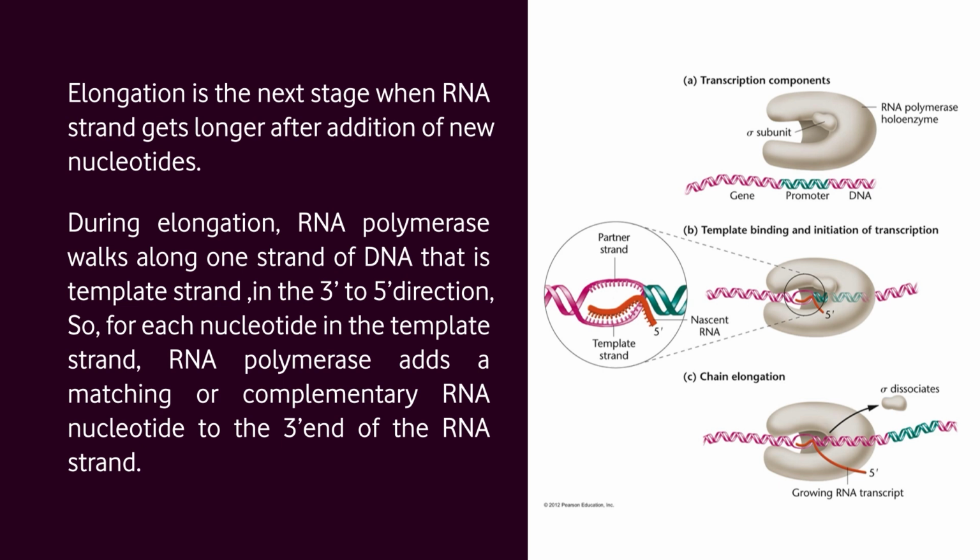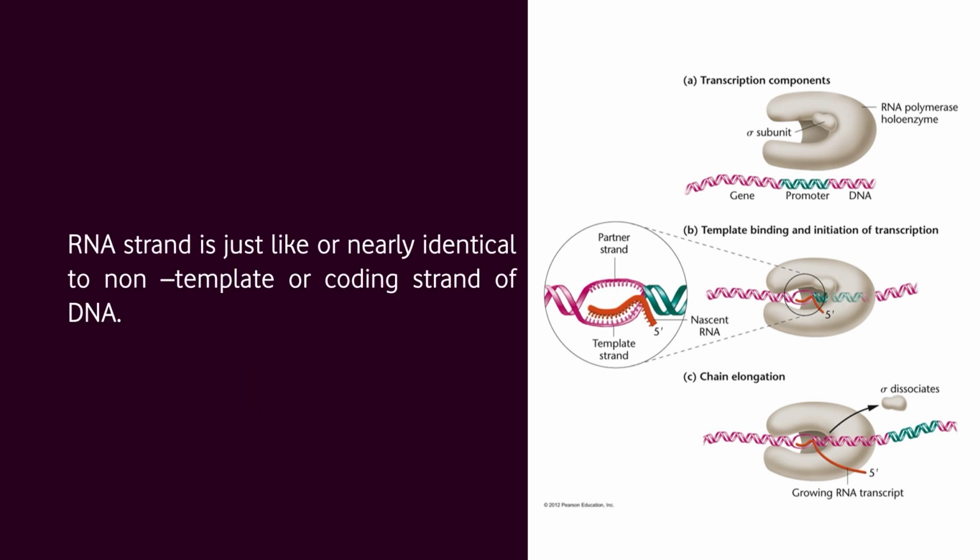So, for each nucleotide in the template strand, RNA polymerase adds a matching or complementary RNA nucleotide to the 3' end of the RNA strand. The RNA strand is nearly identical to the non-template or coding strand of DNA. In this figure, we can see the elongation process of RNA.